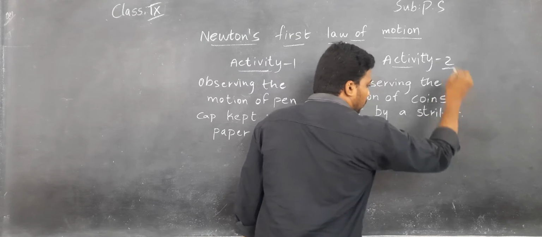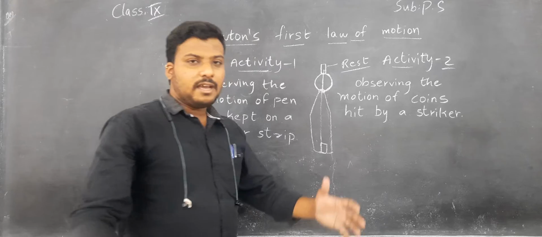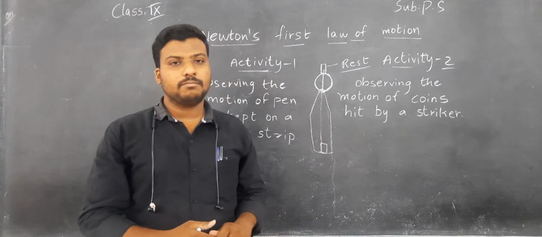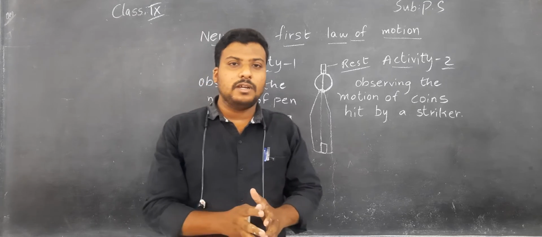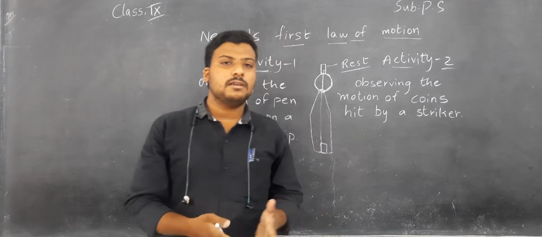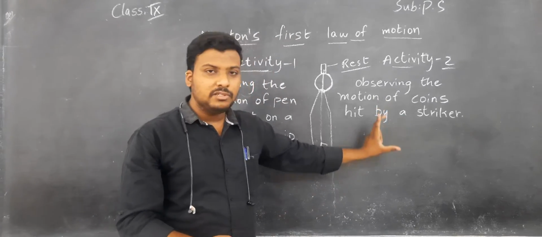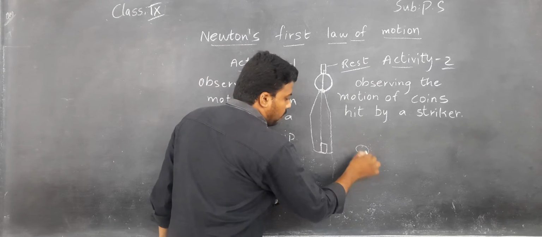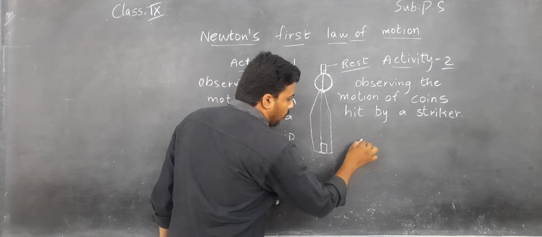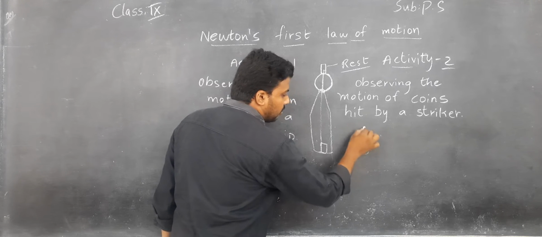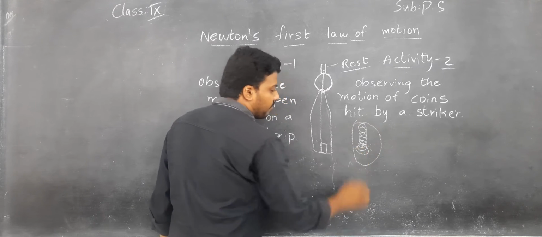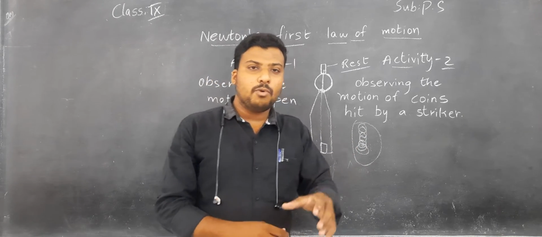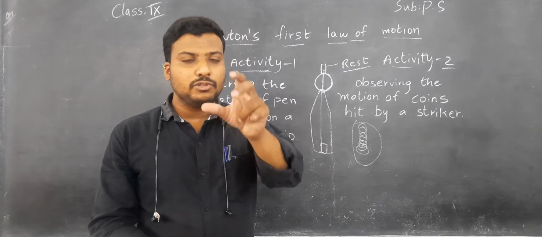Children, you know carom board. Take a carom board and place a stack of coins on the carom board. What is a stack? Stack means aligning them in the vertical position. You know, many times you will keep one coin over another coin like this, no? So this is a stack, children.